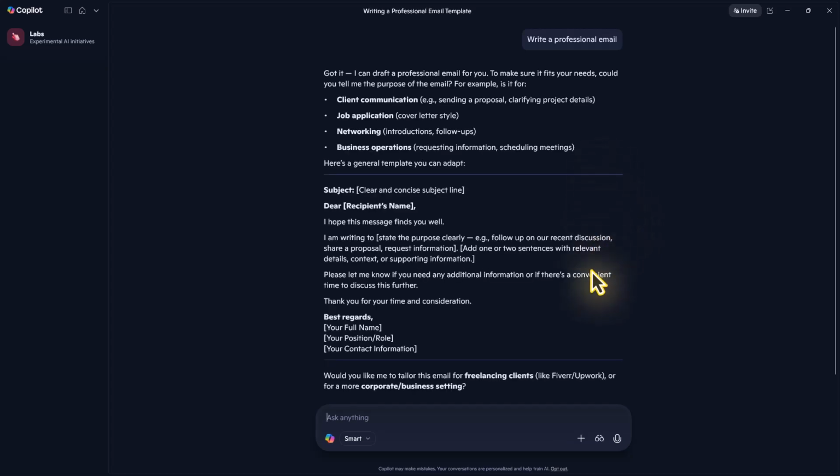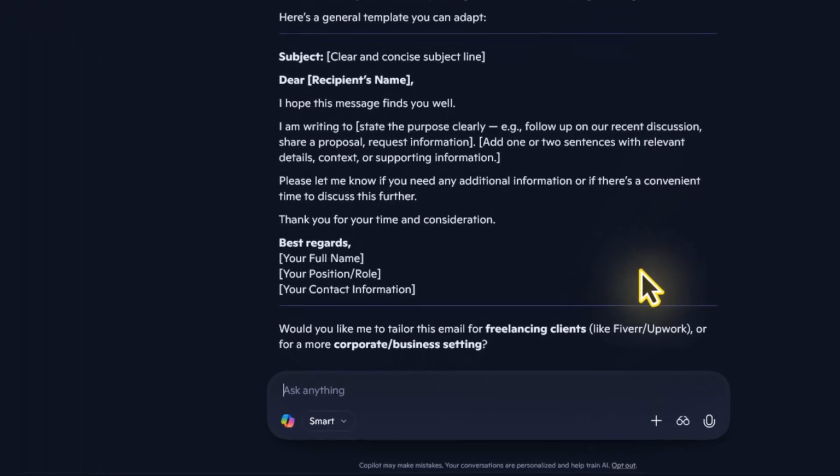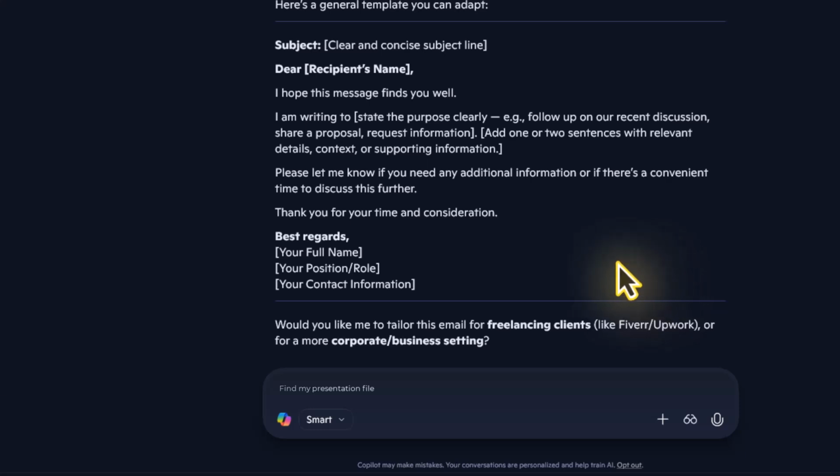Copilot can also help you find files on your computer. Just ask, "Find my presentation file," or "Open my budget spreadsheet."